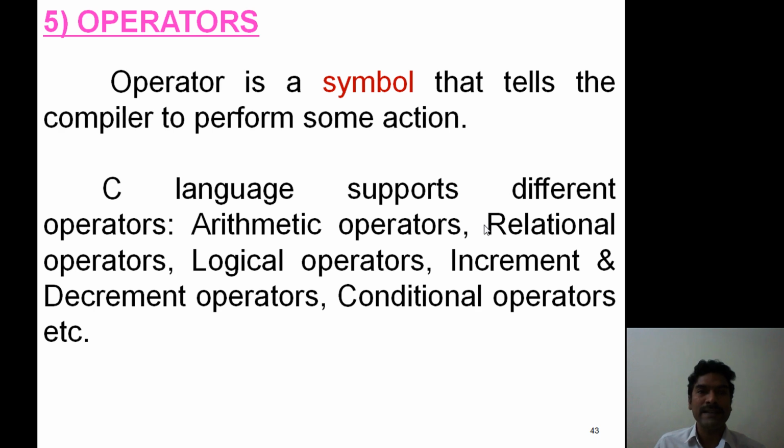Now the fifth one, operators. An operator is a symbol that tells the compiler to perform some action. So C language supports different types of operators like arithmetic operators, relational operators, logical operators, increment and decrement operators, conditional operators, bitwise operators, etc. Now these operators are used for different purposes based on the type of the problem statement. Now these are the symbols: plus, minus, forward slash, ampersand, etc.